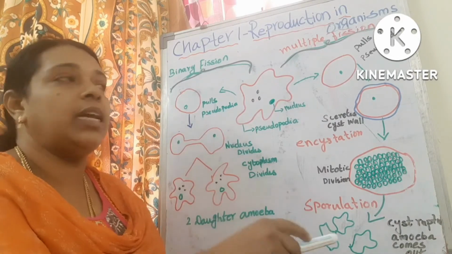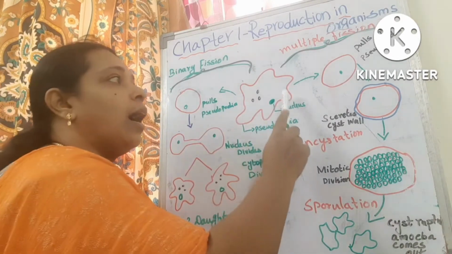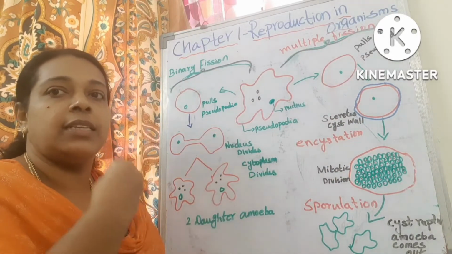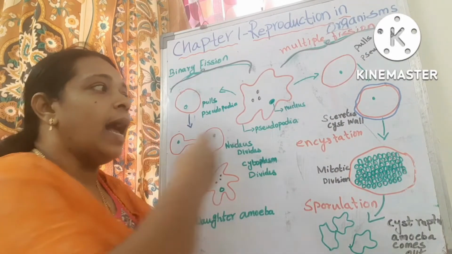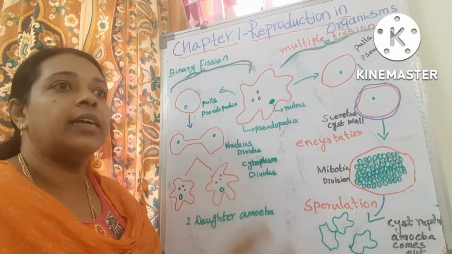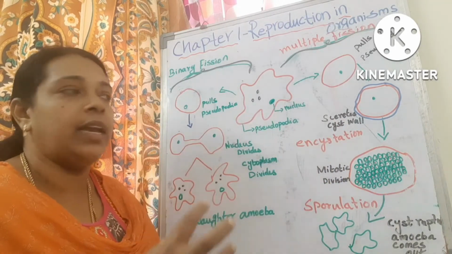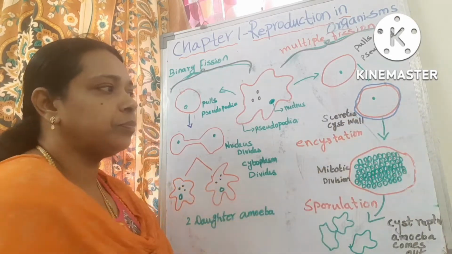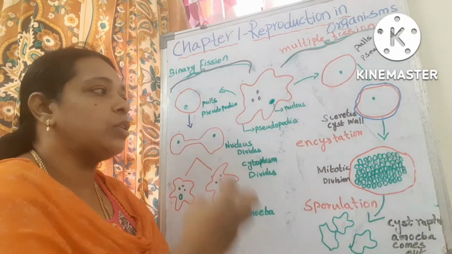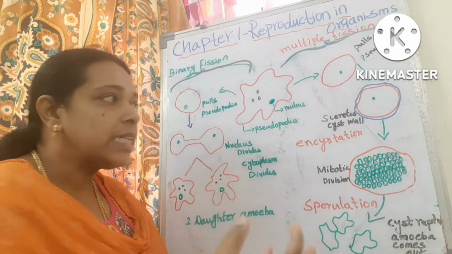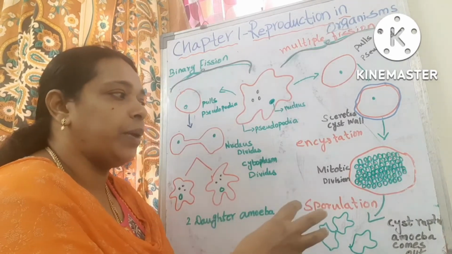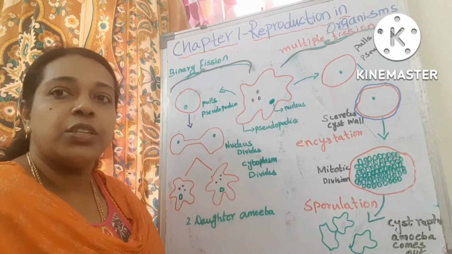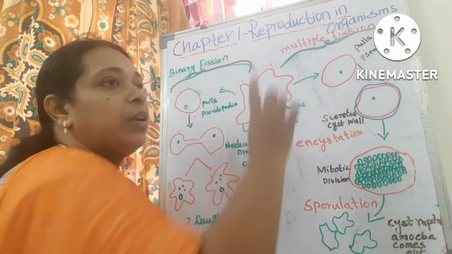If the condition is unfavorable, the amoeba pulls the pseudopodia into its body and secretes a 3-layered tough wall around the body called a cyst wall, which is known as encystation. Inside the cyst, mitotic division occurs, which is known as multiple fission.